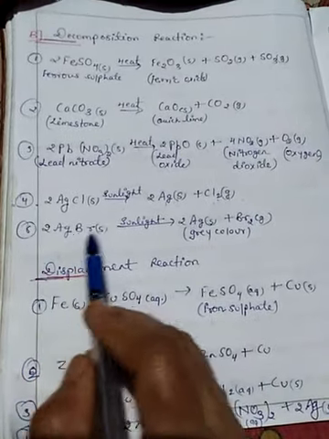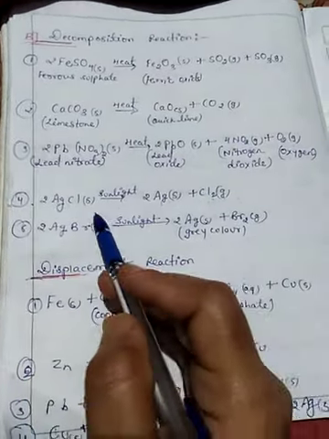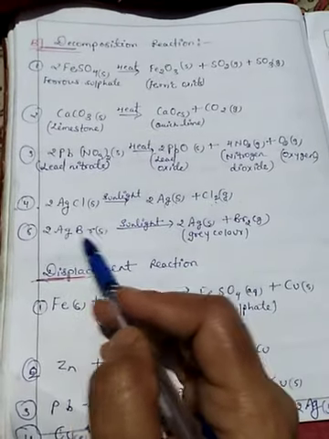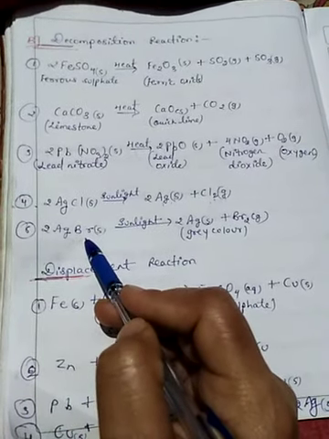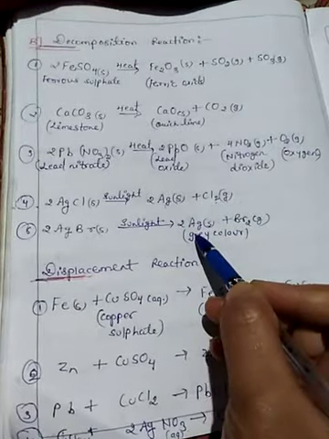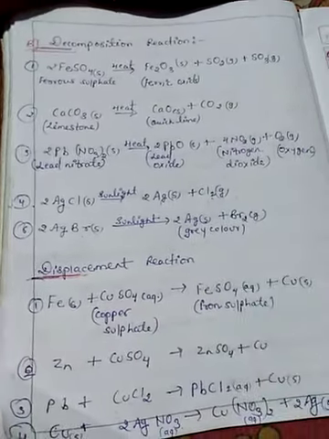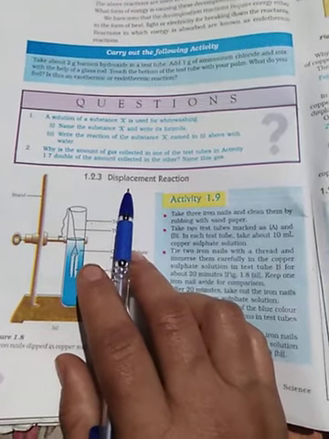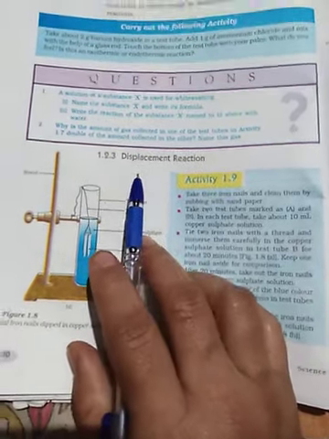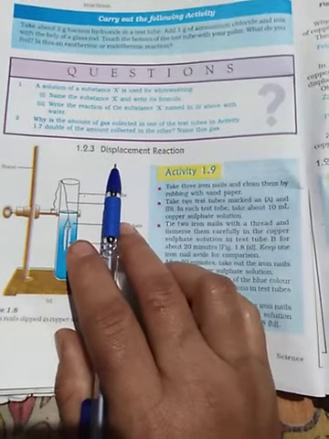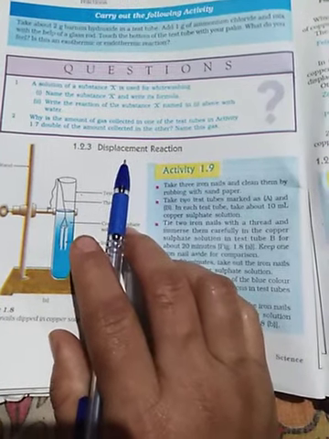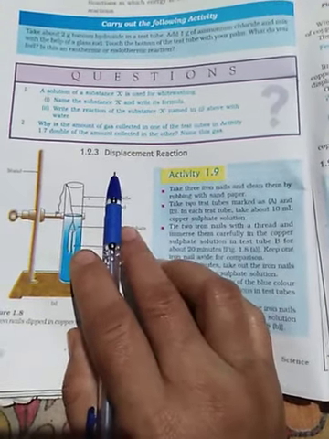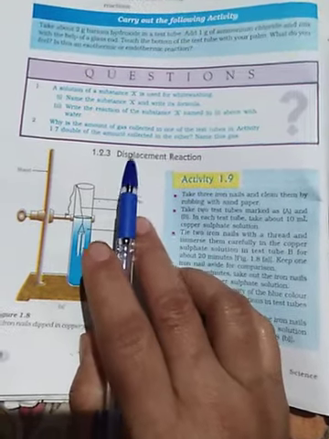Then silver bromide also reacts like silver chloride. When silver bromide decomposes, it gives silver and bromine. Okay, now displacement reactions. Those reactions in which a more reactive element displaces a less reactive element from a compound are known as displacement